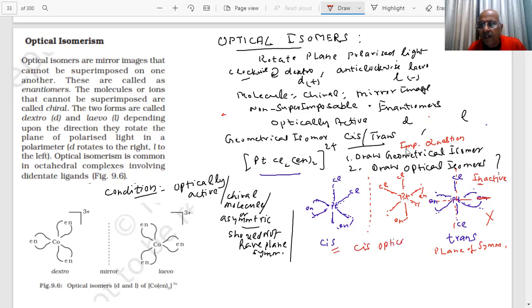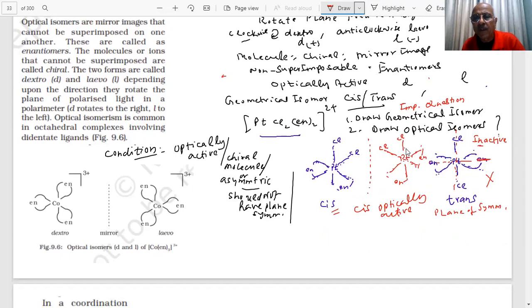This is optically active and will show one D and the other L. These are called enantiomers. This pair will be called enantiomers. One will be D, the other will be L.